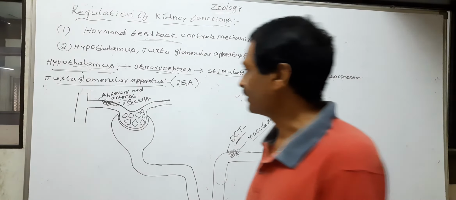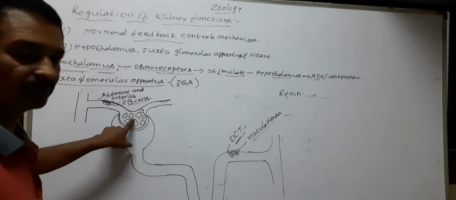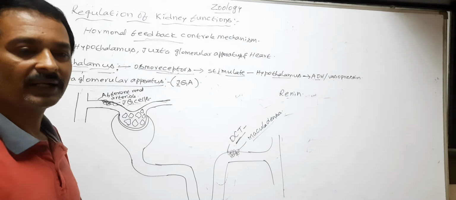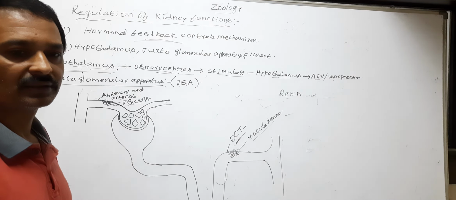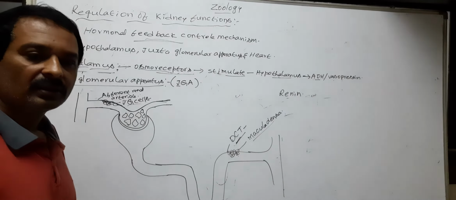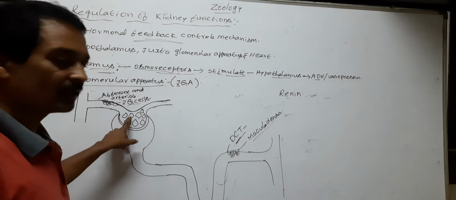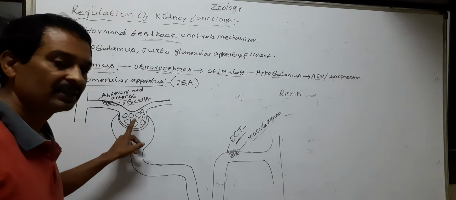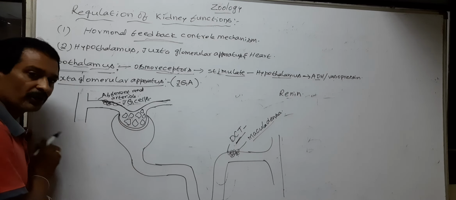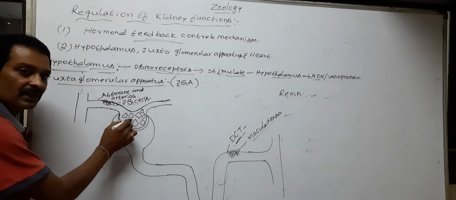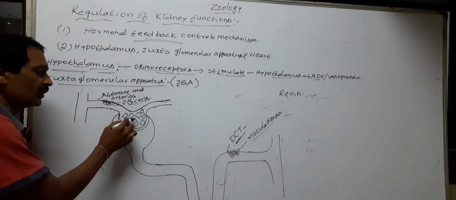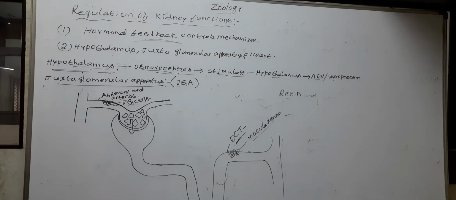So a fall in glomerular blood flow means the blood flow is decreased through the glomerular blood vessels, and this decreases the glomerular blood pressure and the glomerular filtration rate.